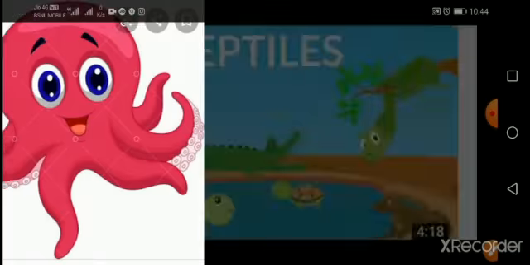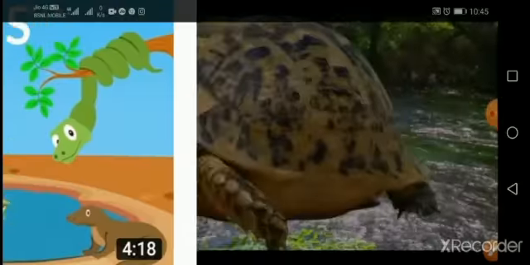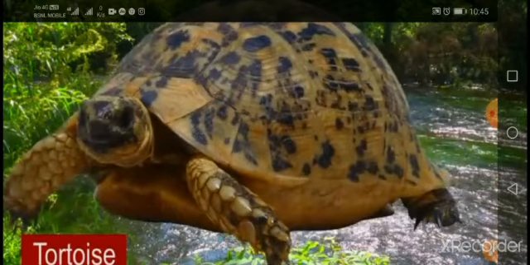Now next we will go to the reptiles. Which are the reptiles, children? Do you know? Tortoise, lizard, snake, frog. These are all reptiles. Reptiles have rough skin, children, and some reptiles live on land and some in water. See here, this is a tortoise. It can live on land and in water also. This is a kind of reptile.